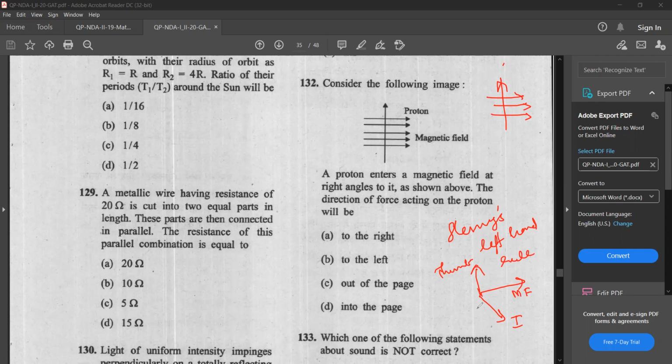If you keep the fingers like this, magnetic field, then current, the thumb will be pointing into the page. That gives the force, so it will be into the page. The answer is option D, into the page. Let's see the next question.